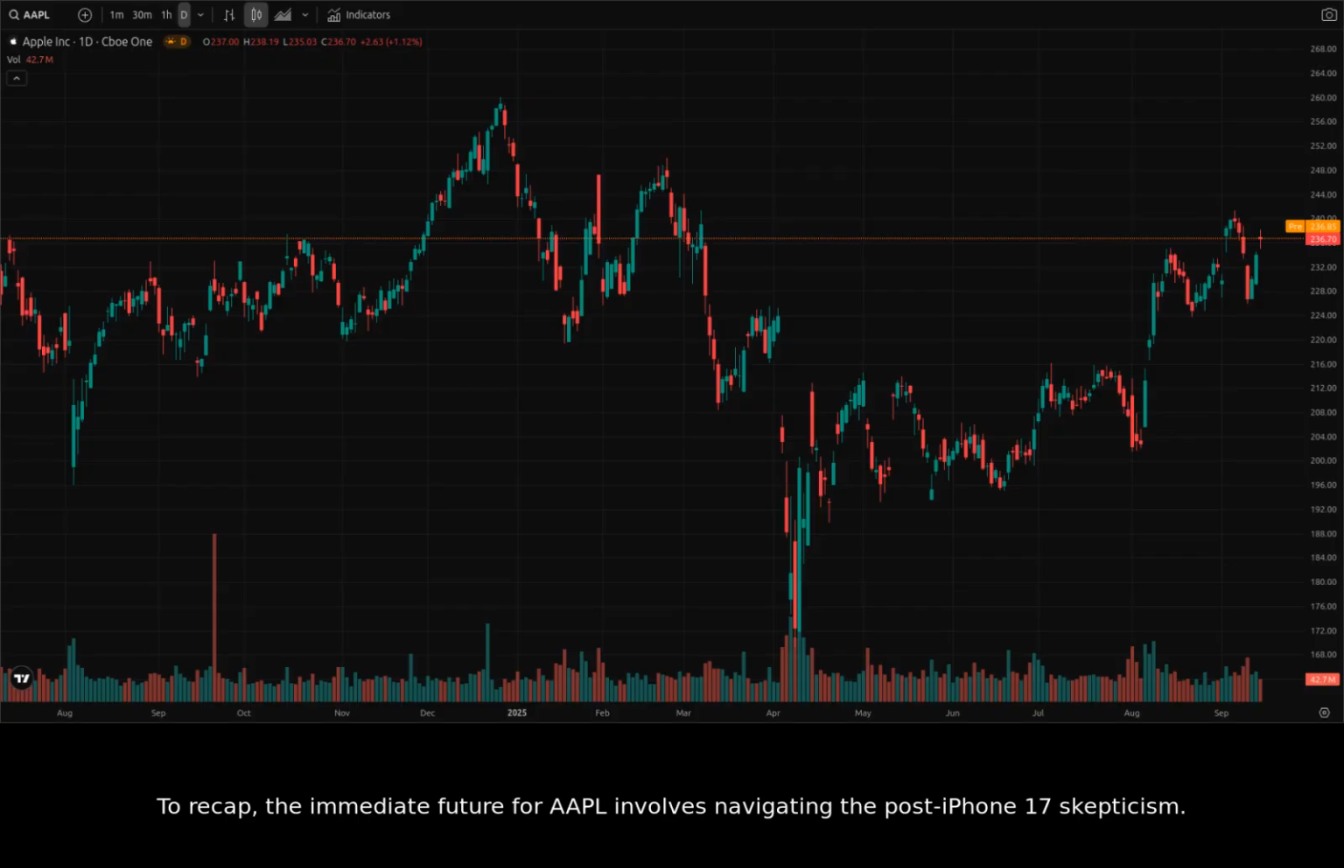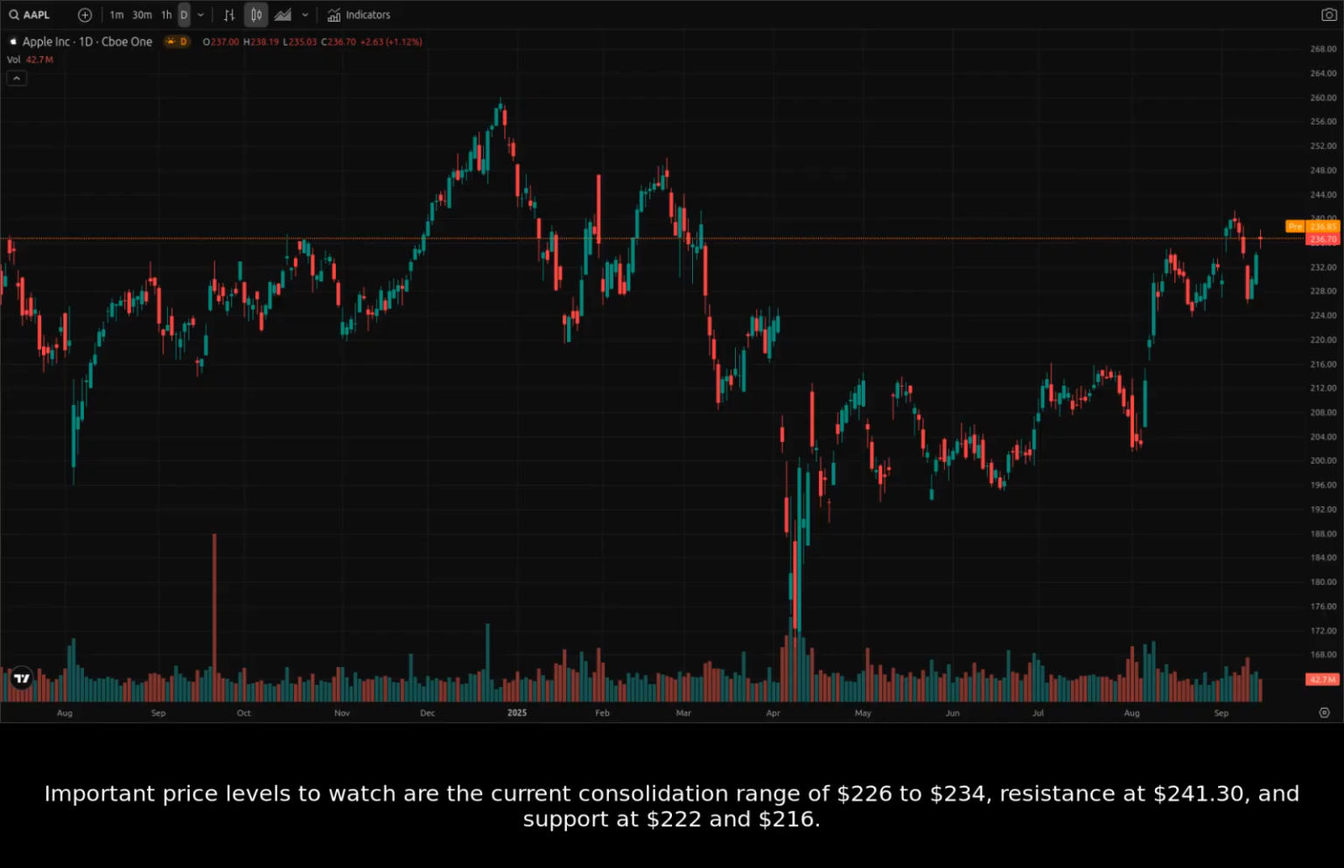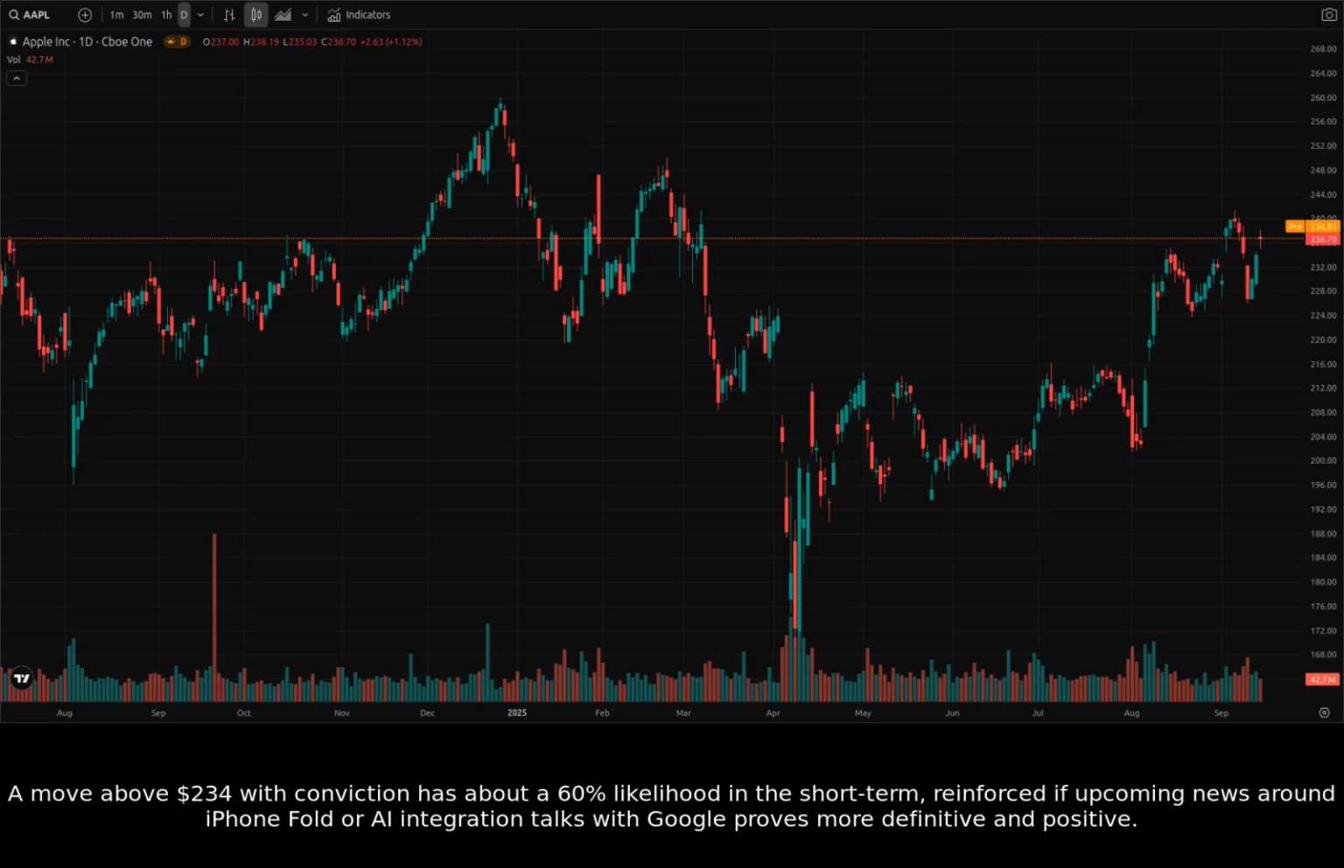To recap, the immediate future for Apple involves navigating the post-iPhone 17 skepticism. Important price levels to watch are the current consolidation range of $226 to $234, resistance at $241.30, and support at $222 and $216. A move above $234 with conviction has about a 60% likelihood in the short term, reinforced if upcoming news around iPhone Fold or AI integration talks with Google proves more definitive and positive.